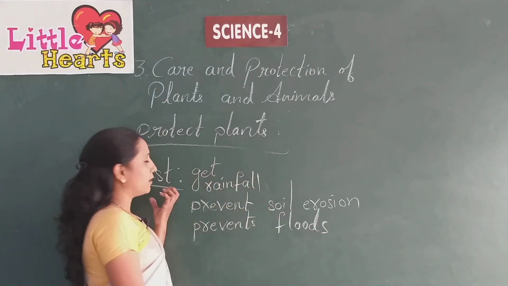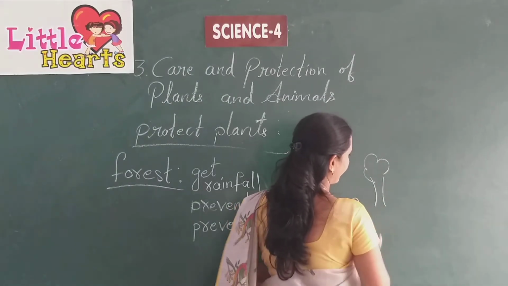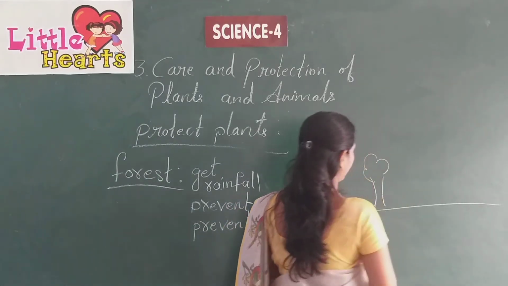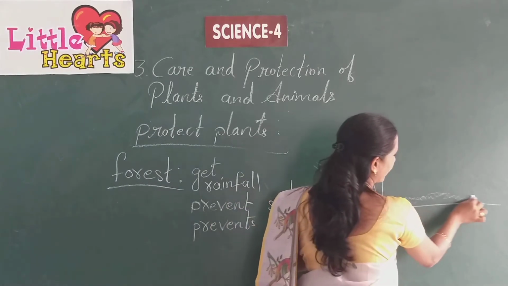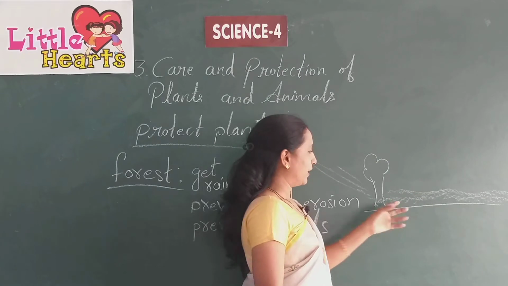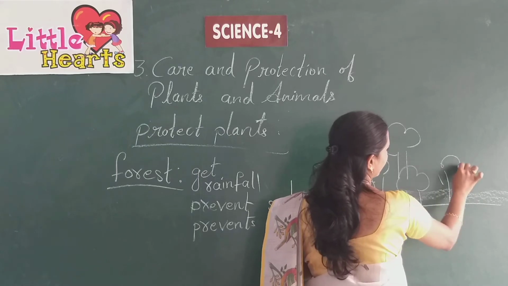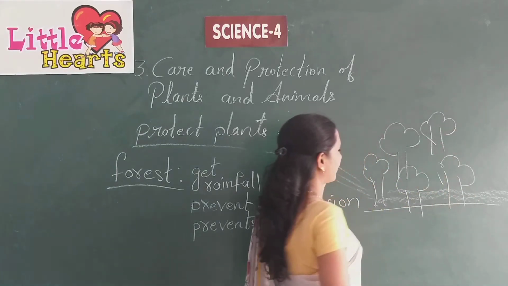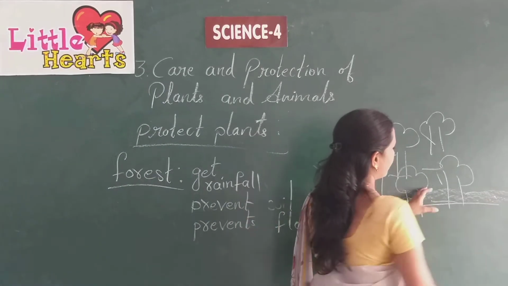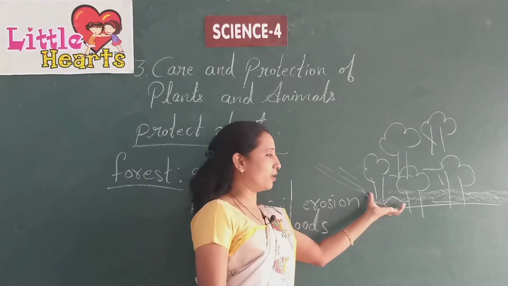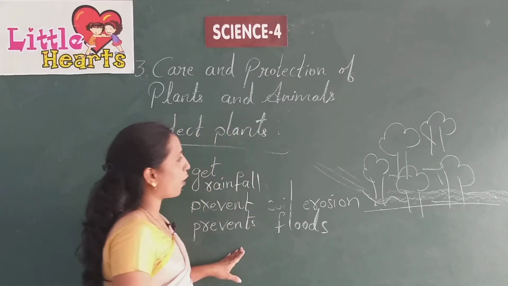So, how do these forests prevent floods? For example, if you see here one tree is present and here it is open land, when you pour water from here or when it rains heavily, the water flows very freely and very fast. In the same way, if you have many trees here on the way, when water is poured or when it rains, the water slowly moves from these places. So in this way, floods are controlled. And forests maintain optimum temperature.